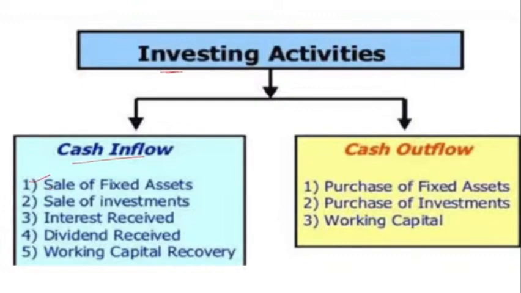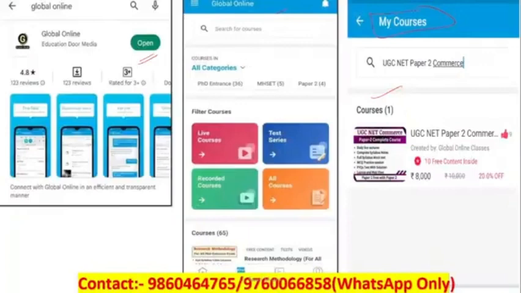If you are selling your fixed asset, that means cash is coming, there is an inflow of cash. This is an investment activity. When you are purchasing a fixed asset or investment, it is an outflow of cash under investment activity. Okay, Chandan Kumar?